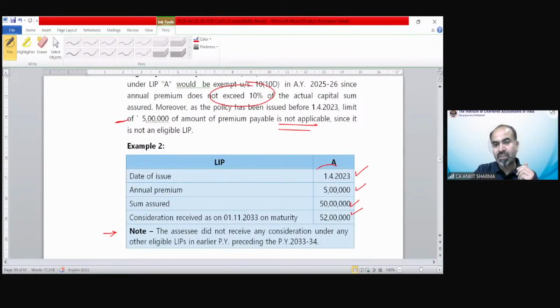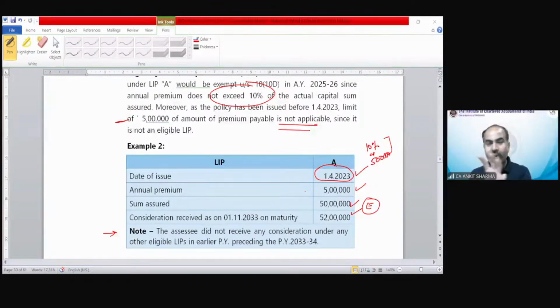Now, the date of issue is 1st April 2023, so 10% and 5 lakh, both are applicable. Are both conditions satisfied? The answer is yes. And because the answer is yes, that is again going to be exempted. Now tell me, is it difficult? If you understand situation 1, situation 2, and remember the date of issue concept, then in the examination you just need to write exempted or taxable. That's it. You do not need to do any kind of calculation in this kind of question.